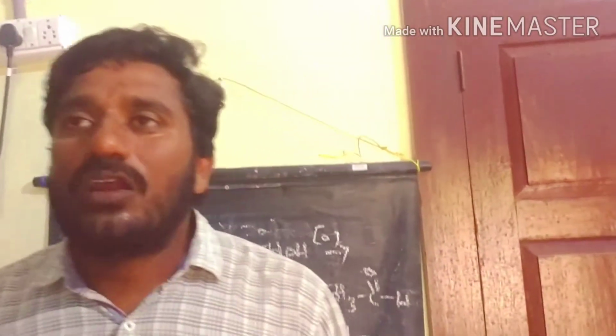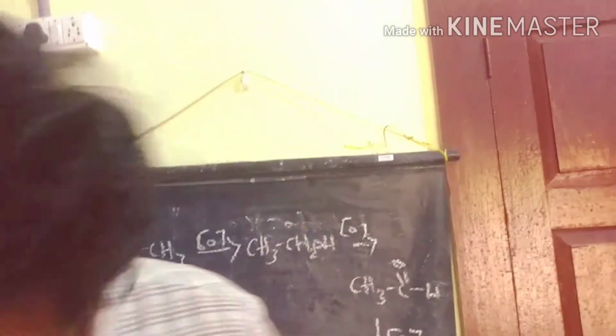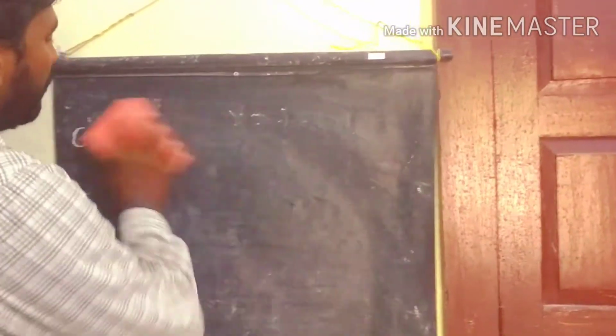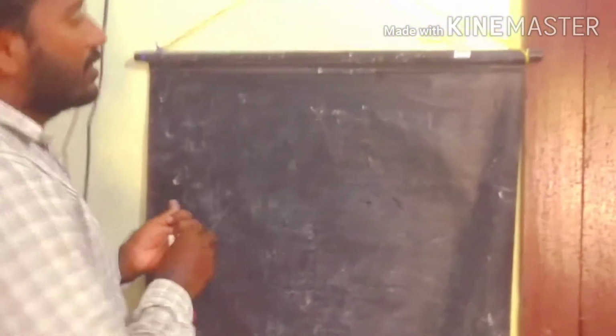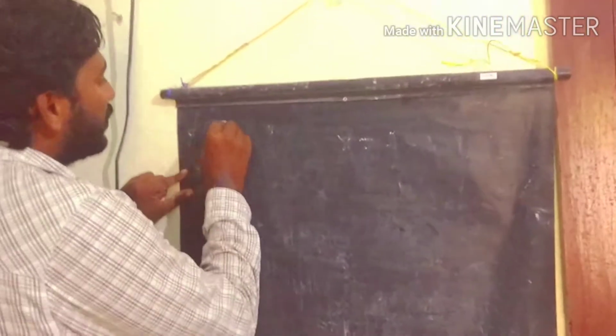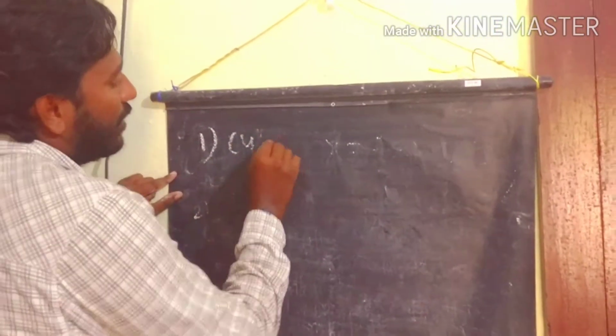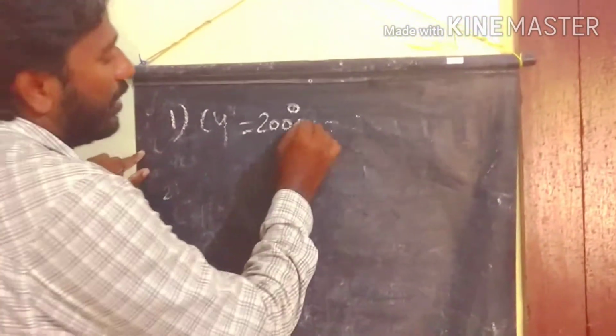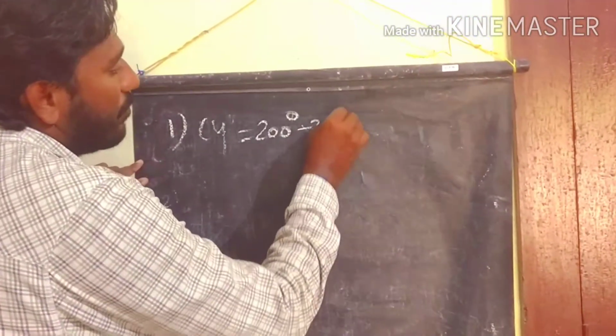First we discuss a simple example: the reaction with copper metal under high temperature, 200 to 300 degrees, in vapor form.